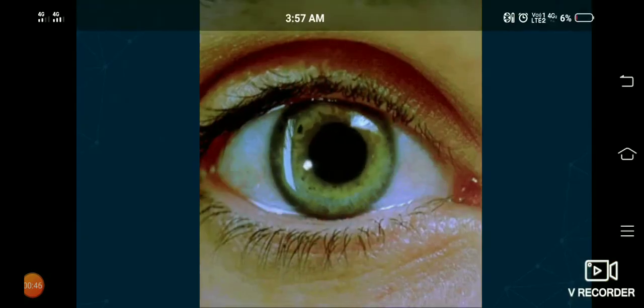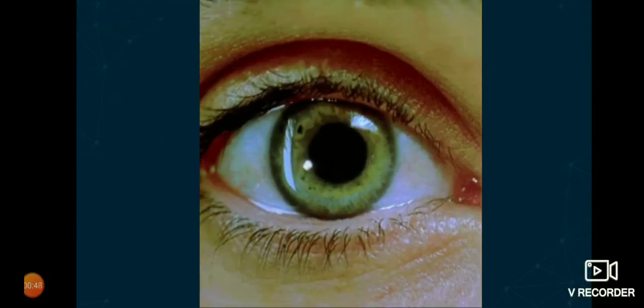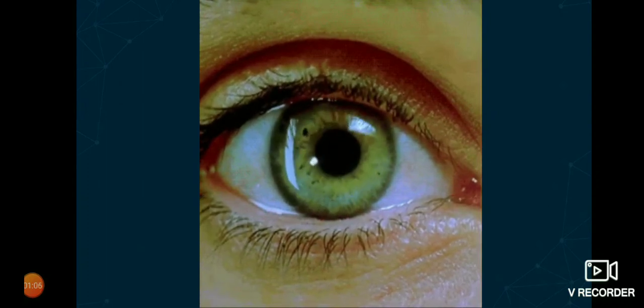Then even the movement of your iris, the changes in pupil size and shape of your lens is also controlled by your midbrain. So when you see a bright light, how your iris responds to it, and when you see a dim light, it dilates, right? So the pupil size and shape of the lens is completely controlled by midbrain.